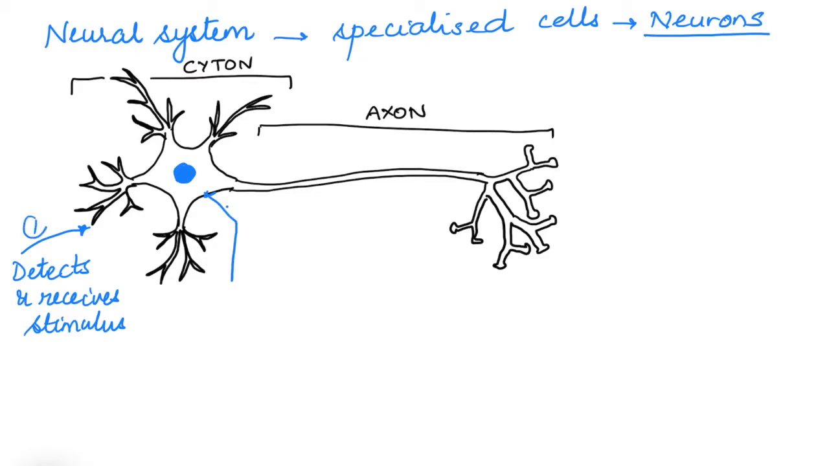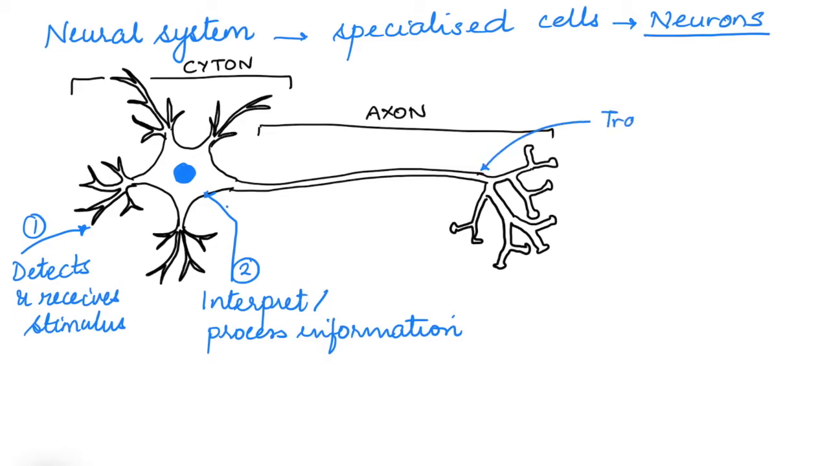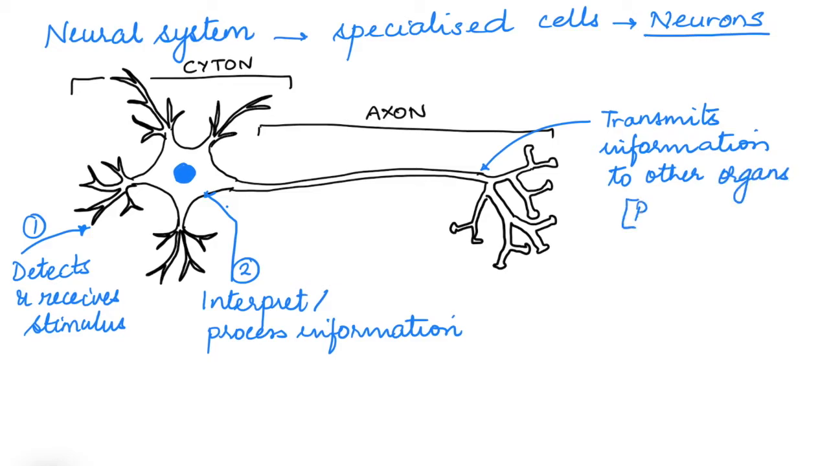These processes help in detecting and receiving the sensory stimulus from the external or internal environment and carry it to the cyton or the cell body, where the information is processed. This processed information is then passed through the axon, where it passes through the axon terminals and moves to the adjacent neurons. This is what we call a response.